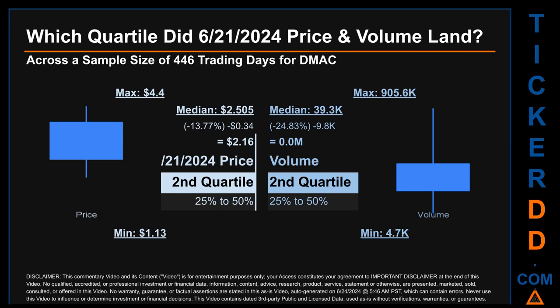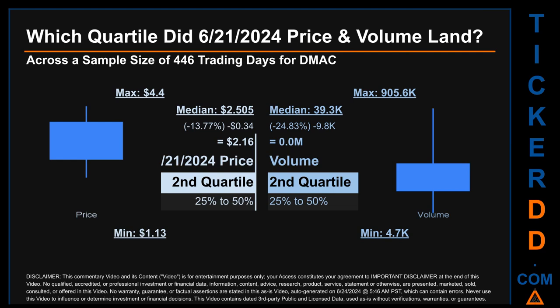The day's volume landed within the second quartile, that is within the 25% to 50% range of all sampled daily volume, which saw a max daily volume of 905.6 thousand and a minimum of 4.7 thousand. Quartiles tell us about the spread of a data set by breaking that data set into quarters, just like how the median breaks the set into half.